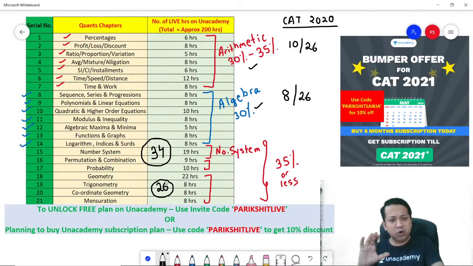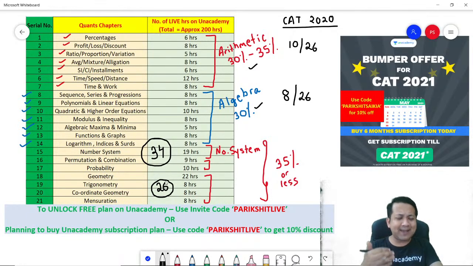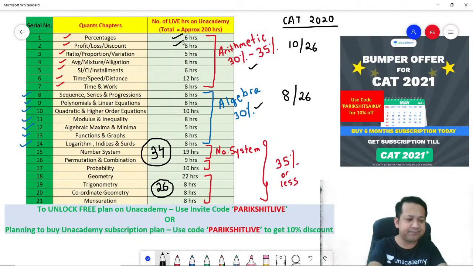Okay. And any doubt on this? If you are viewing live and if you have a doubt, you might wish to ask. Also, on Unacademy, what you see on your screen are how many hours of classes that I take approximately for each of these chapters. As an example, percentages in Unacademy I take for 6 hours, profit, loss and discount 8 hours, and so on.